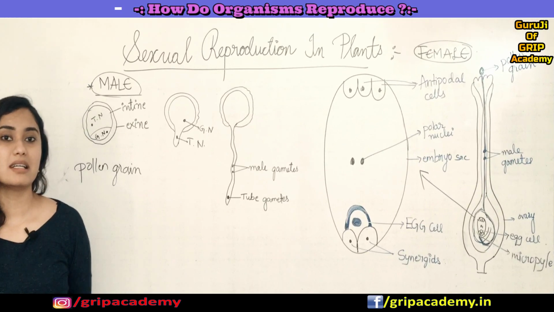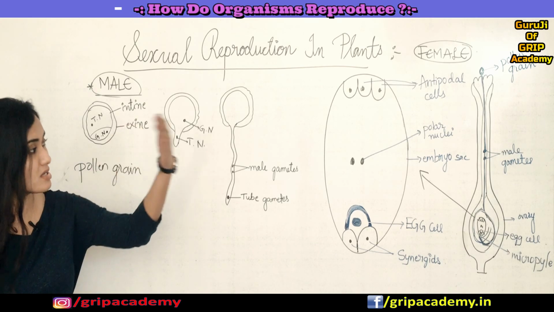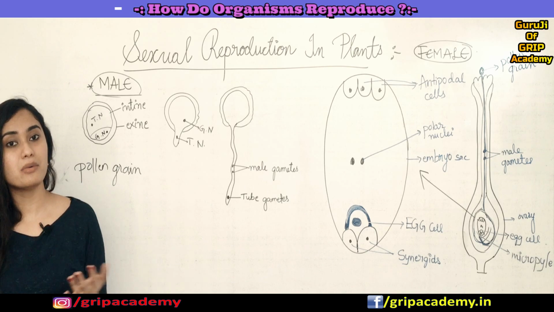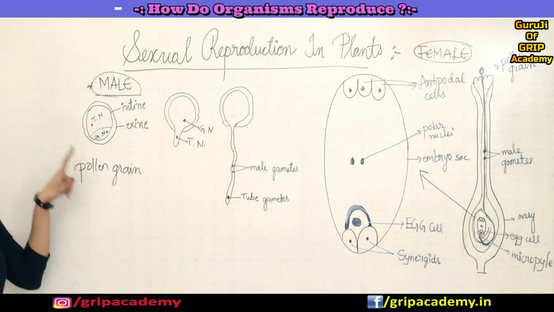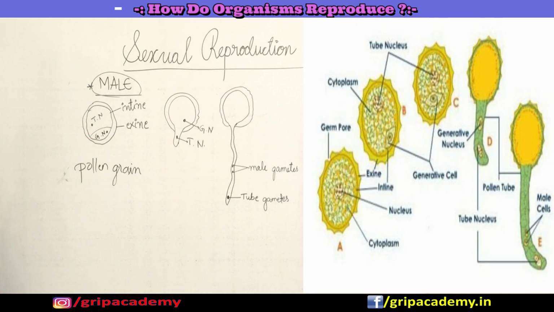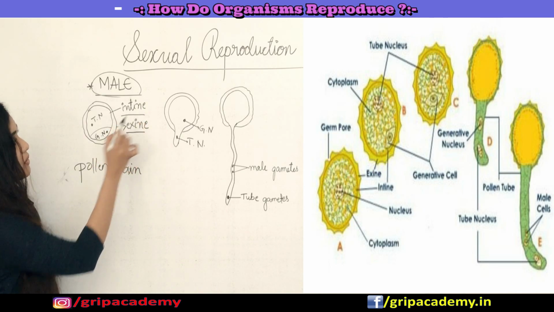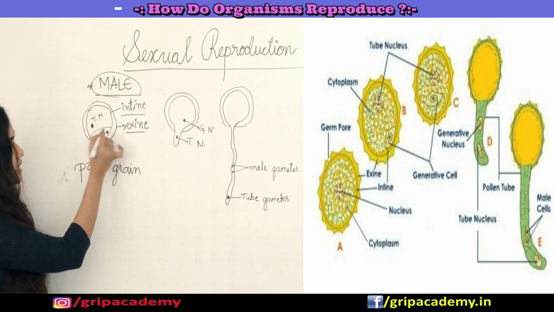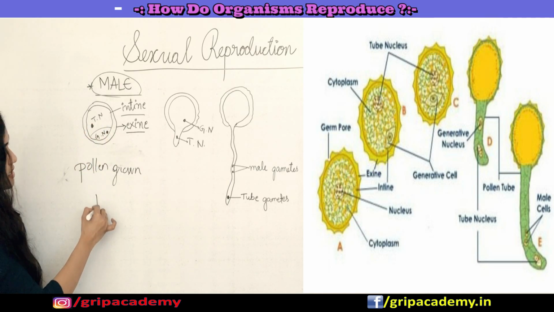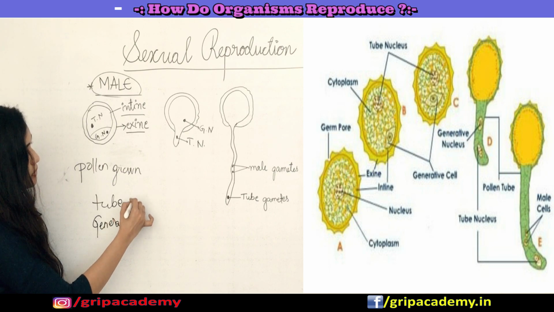Now let us understand the structure of the pollen grain and where the male gametes are present, and also the structure of an ovule and where the female gamete is present inside the embryo sac. Fine, so you can see this is how a pollen grain looks. The pollen grain has two membranes. The outer membrane you call the exine, and the inner membrane you call the intine. Inside the intine there will be two nuclei. One is called the tube nucleus, another one is called the generative nucleus.